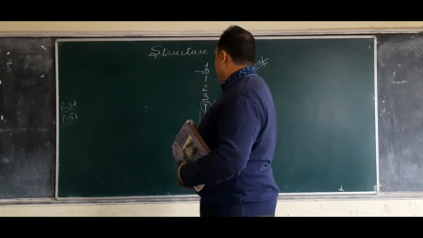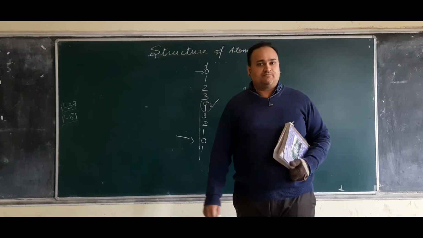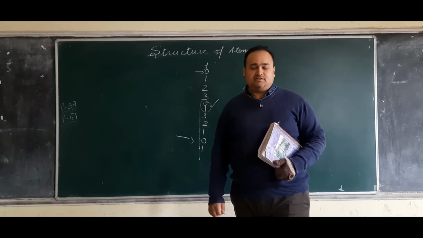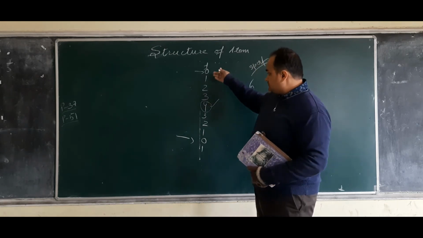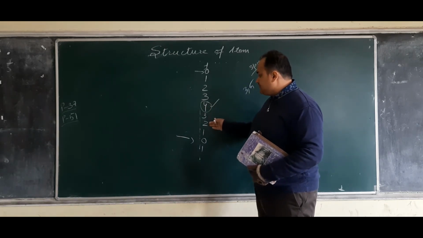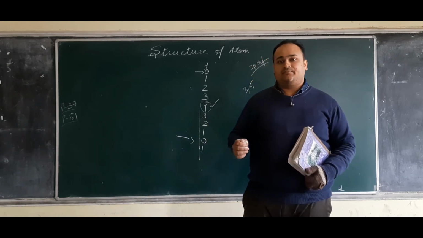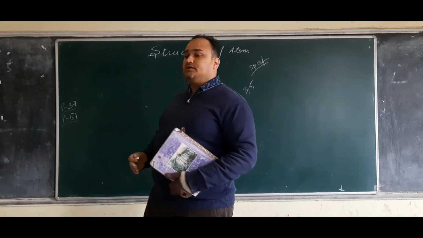That is the reason we get a dedicated chapter on carbon and its compounds in 10th class, to study the concept of carbon and how it behaves. Right now we are not dealing with that. So when we are dealing with 3 to 1, it will be minus 3 to minus 1. You only have to remember that.